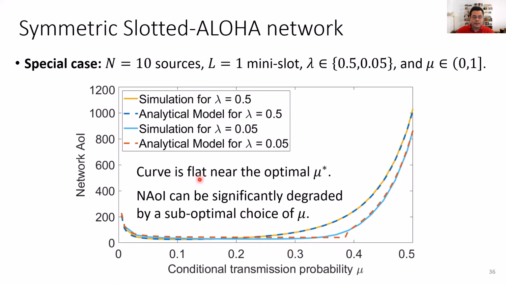Two things I wanted to point out: if we want to find the value of mu that gets you to the lowest possible network age information, then you can see that in this region here, the network age information is flat. So if you have a small error in estimating this value of mu star, you're not going to incur a high penalty in terms of network age information. However, if you have a big error, or if you're not interested in finding the optimal value of the conditional transmission probability, you can go to regions in which you pay a very high cost in terms of network age information, and this emphasizes the importance of optimizing the network for information freshness.